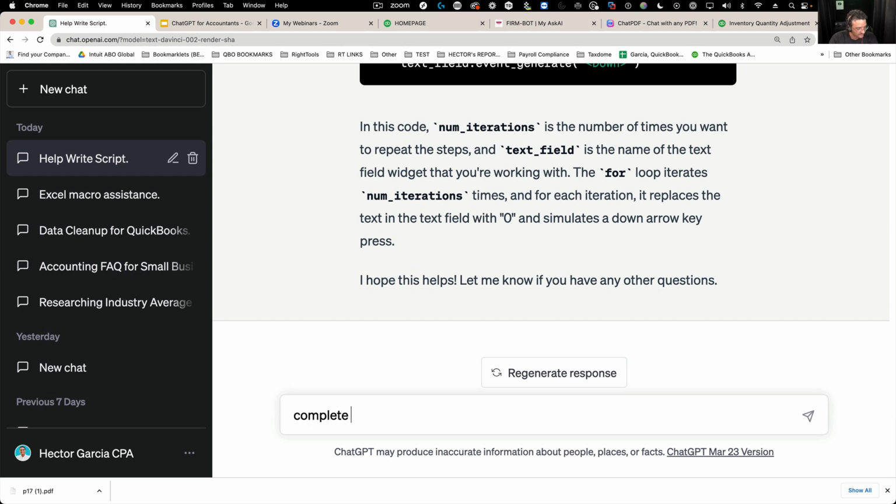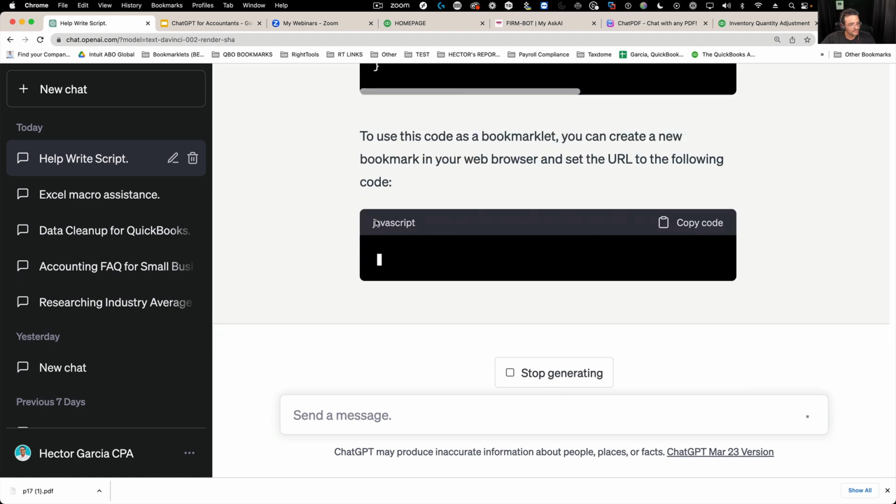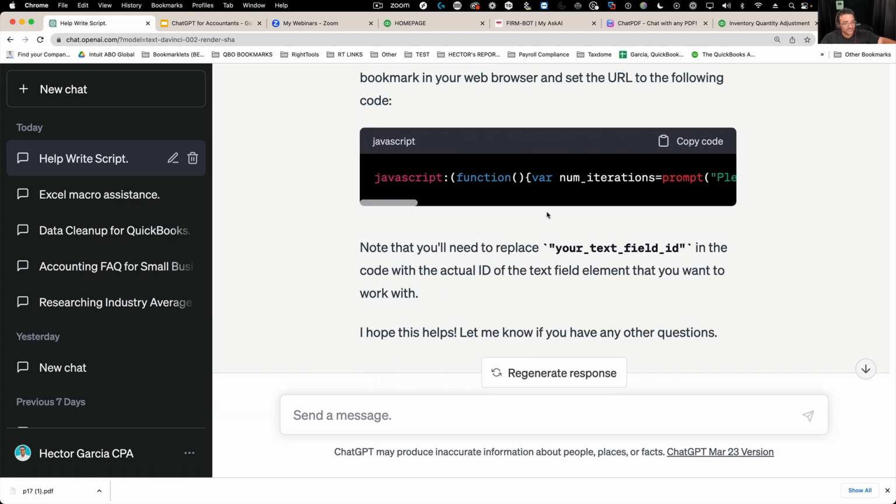So then do complete, complete in JavaScript and bookmarklet format. Okay. So there's my script. Give me the complete script.